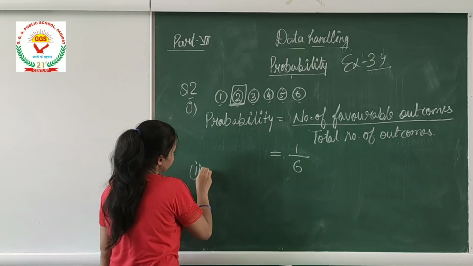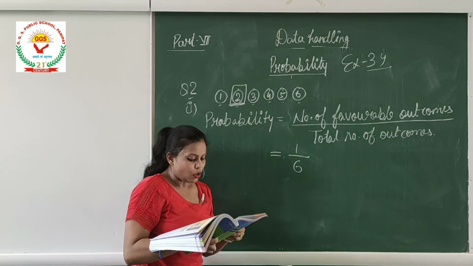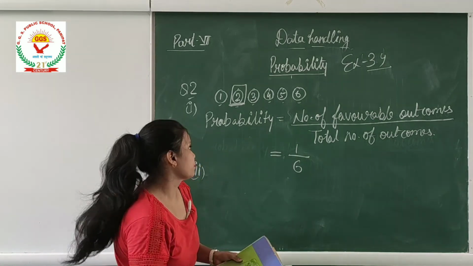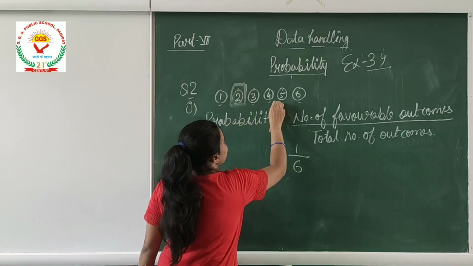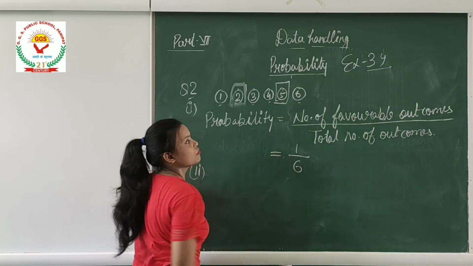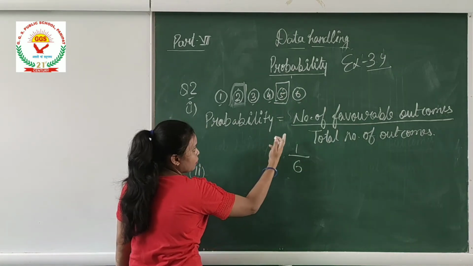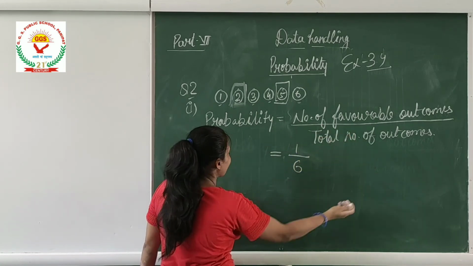Let's do part 2. It says, what is the probability of drawing a marble with number 5? Okay, let's take the probability of getting a marble marked 5. So same, what is the formula of probability? Number of favorable outcomes divided by total number of outcomes.